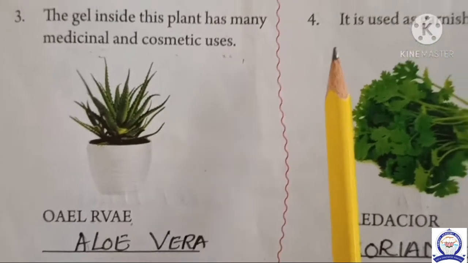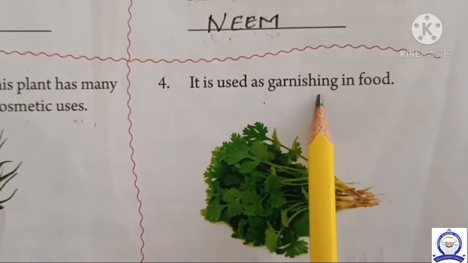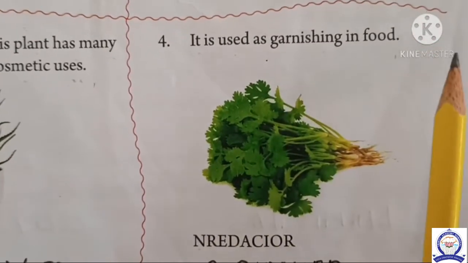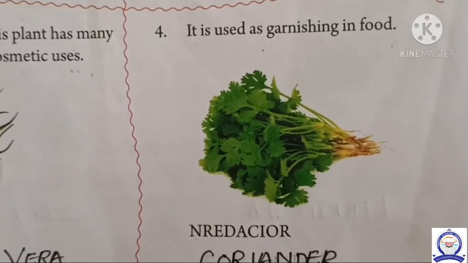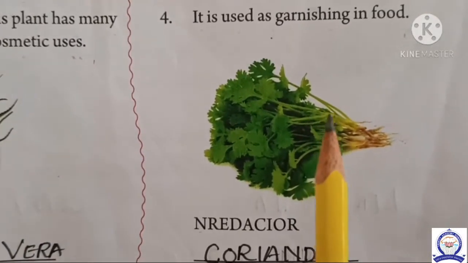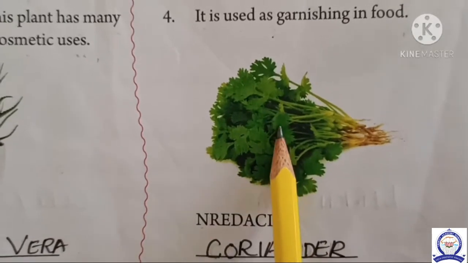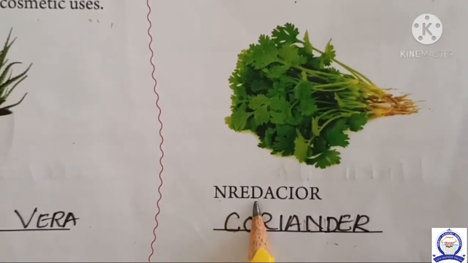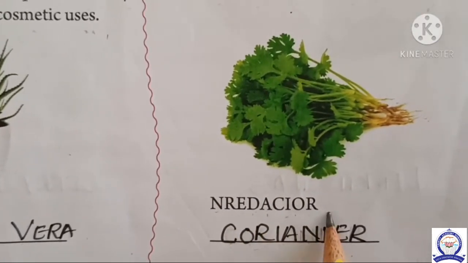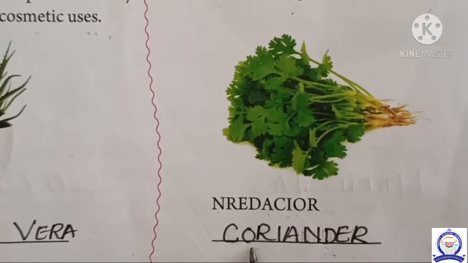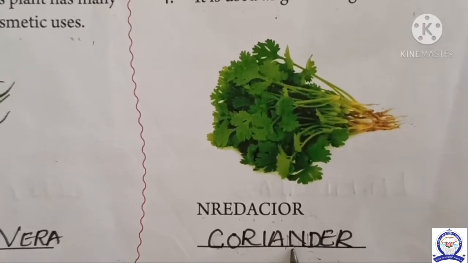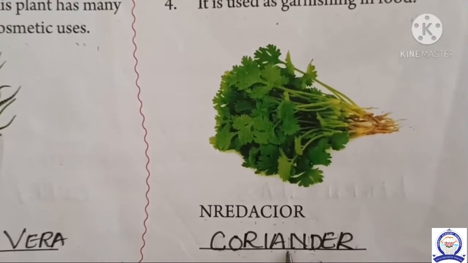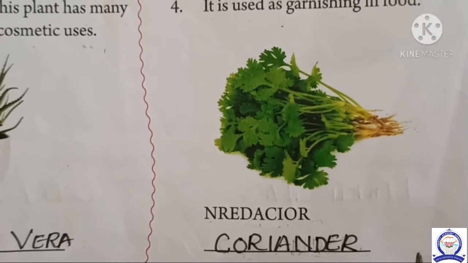The fourth one, it is used as garnishing in food. Garnishing means after preparing the food, you use it on top to decorate. You can see this picture. N-R-E-D-A-C-I-O-R. That is coriander. C-O-R-I-A-N-D-E-R, coriander.